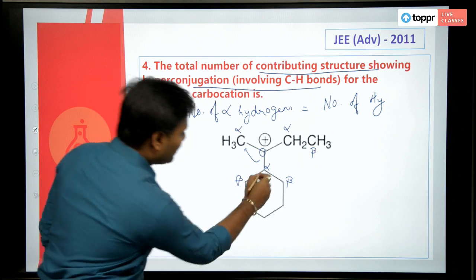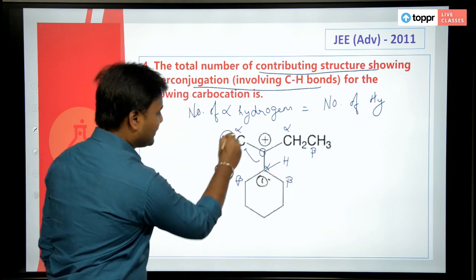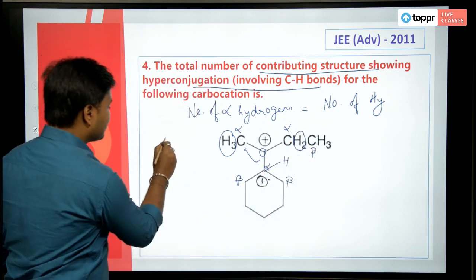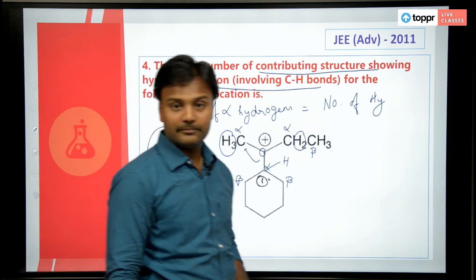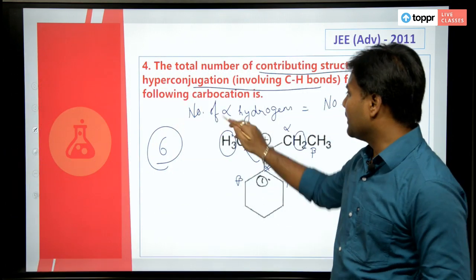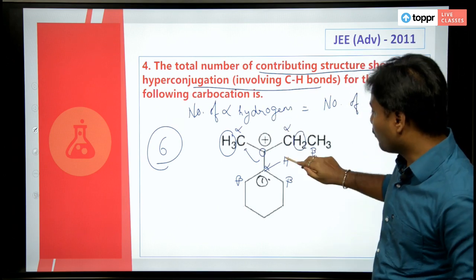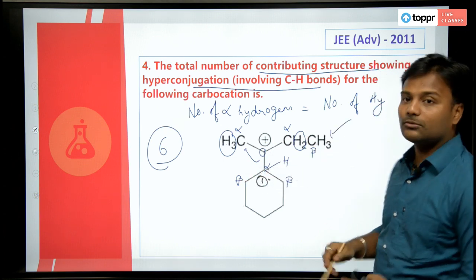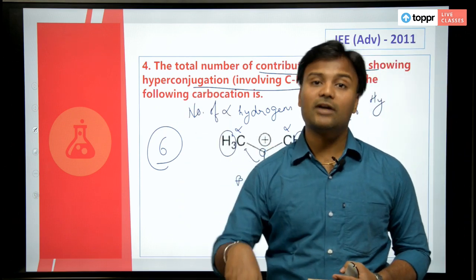So I have one hydrogen here, 1, this is 3, and this is 2, which means 6 hyperconjugation structures are possible for this molecule. That is very simple. I have 1, 3, and 2, total 6. Those other hydrogens are beta hydrogens, meaning they are attached to a beta carbon, not the alpha carbon.